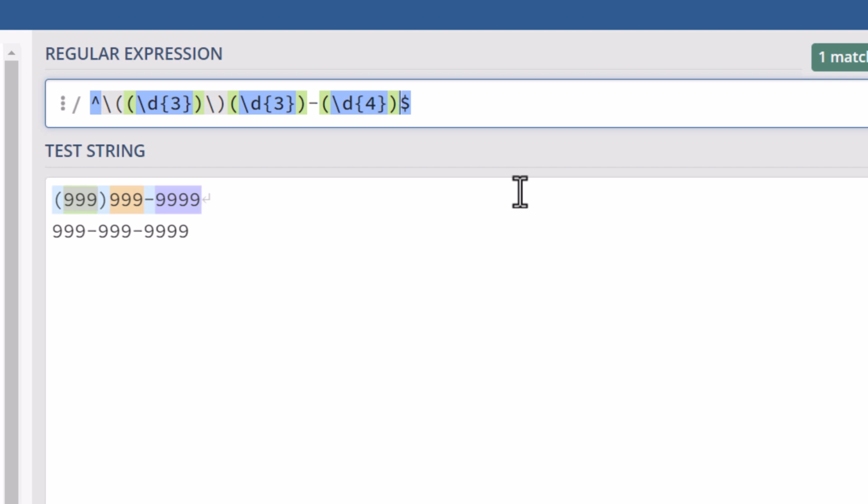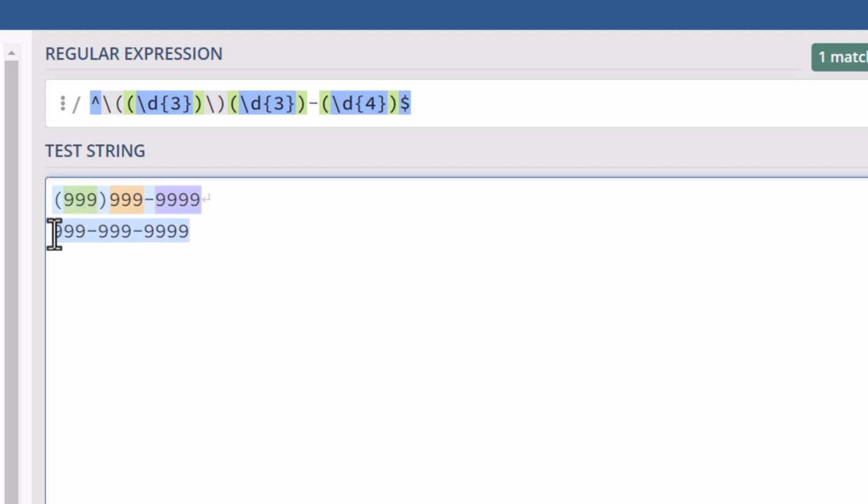So now you can see that the whole pattern is still matched. You can see the light blue in the background of that top number, but then the first 3 nines are a grayish greenish color, meaning that's one of the groups. Then the next 3 nines is an orange color, and then the last 4 nines is a purple color, letting you know those are the 3 different groups.